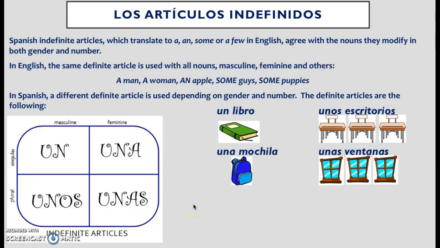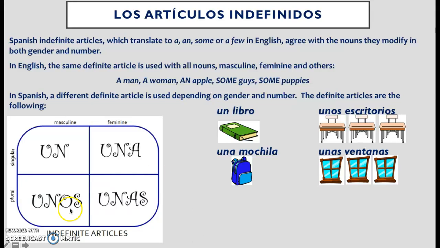Okay. Indefinite articles. We also use indefinite articles in Spanish to describe a, an, or some, or maybe a few. Okay? They always agree with the nouns they modify in gender and number. Here are some examples of how we use indefinite articles in English. A man, a woman, an apple. I ate an apple. Some guys. There were some guys at the bar making a lot of noise. Some puppies. I saw some cute puppies. Okay? You're talking about some. You're not talking about particular puppies that you've been looking at a long time. You're talking about some that you happen to see on the way to school.